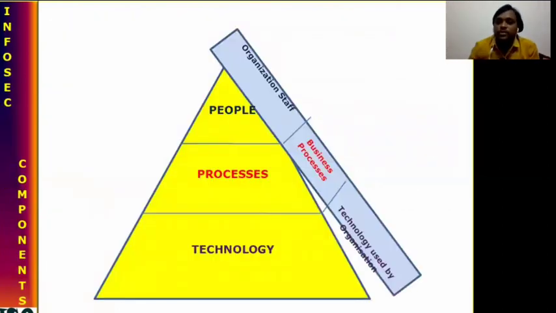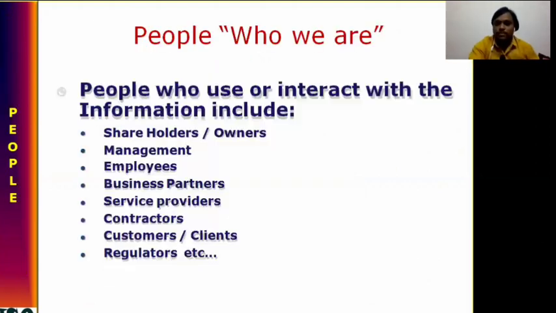And this is our architecture: the people related to organization staff, the process related to business process, the technology related to the technology used by the organization. So that may be network. There are different types of networks, ISDN, Integrated Services Digital Network, used for transmission of data from one source to another source. We will study in depth the people, the process, and the technology.